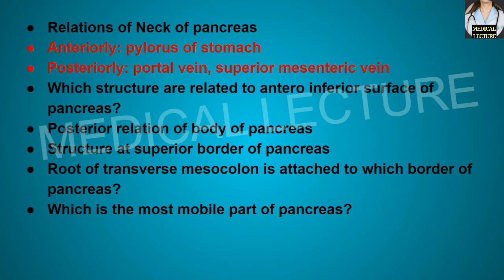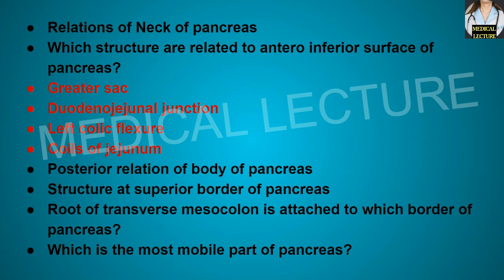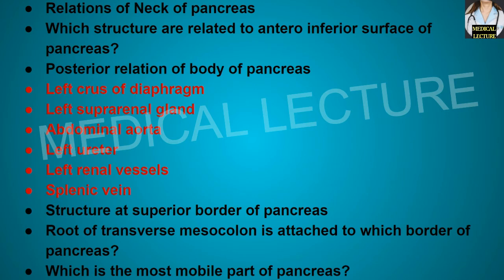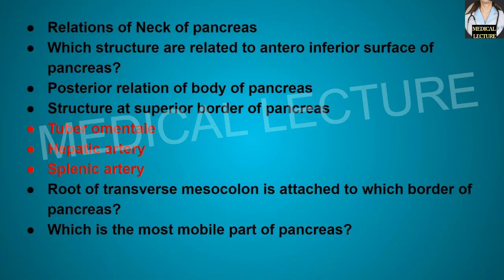Which structures are related to the anteroinferior surface of the pancreas? So these are greater sac, duodenojejunal junction, left colic flexure, and the coils of jejunum. What are the posterior relations of the body of pancreas? So these are left crus of diaphragm, left suprarenal gland, abdominal aorta, left ureter, left renal vessels, and the splenic vein. Now structures at the superior border of the pancreas are tuber omentale, hepatic artery, and the splenic artery.